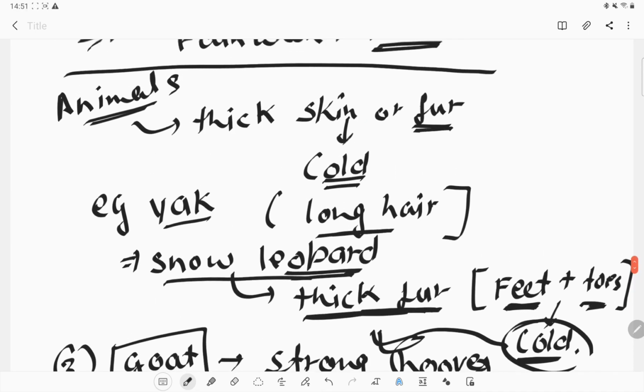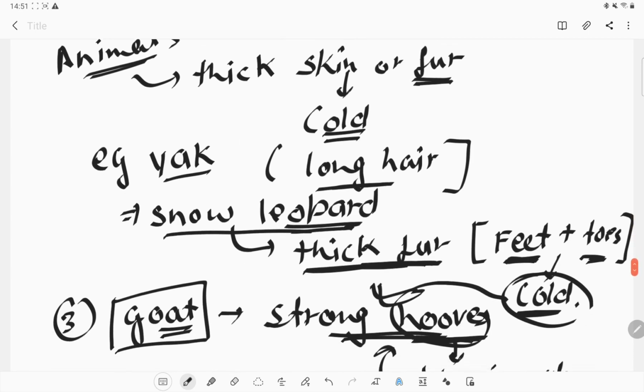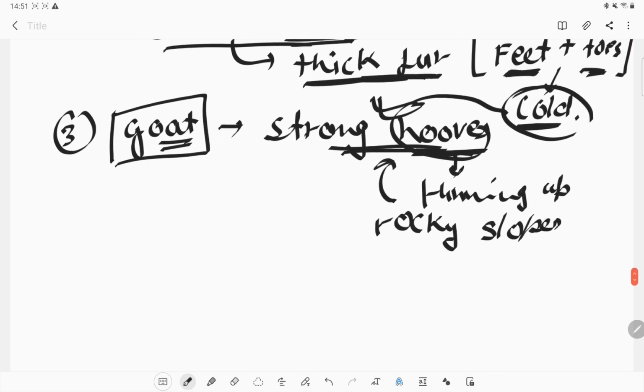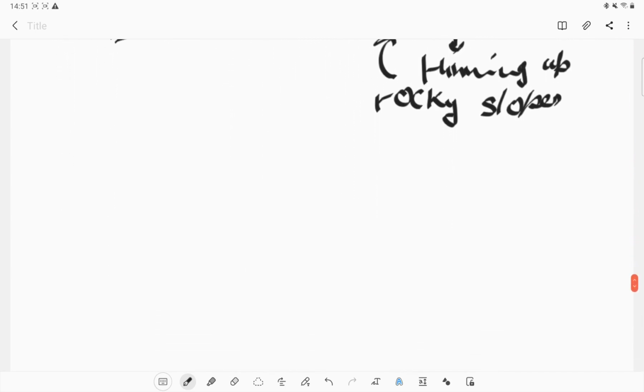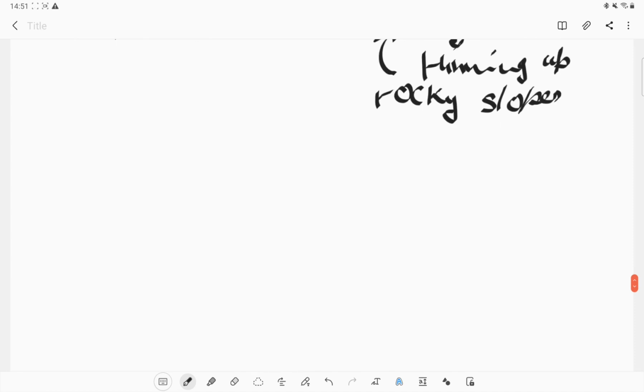Okay, thick skin and fur, these are the adaptations animals use to survive in a cold climate like the mountain region. Okay, the third terrestrial habitat can be grassland.